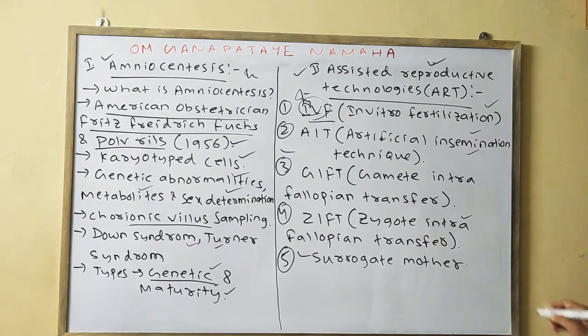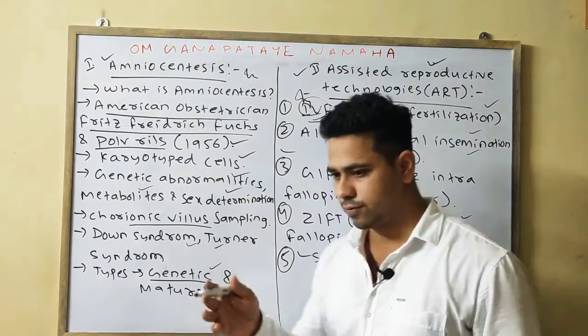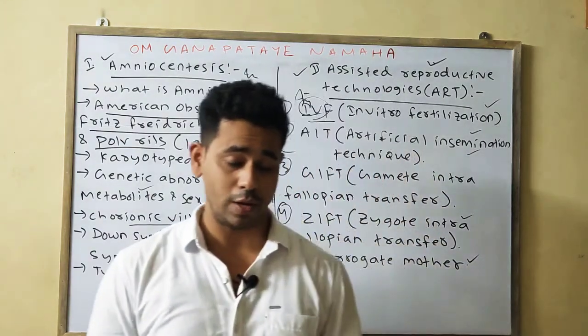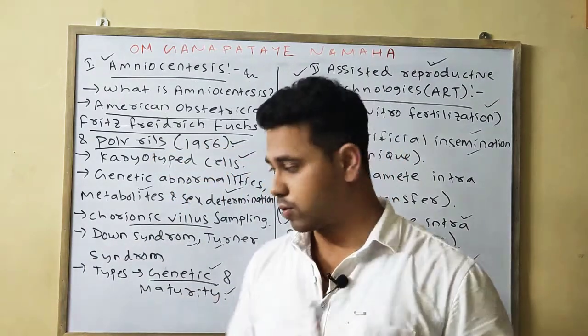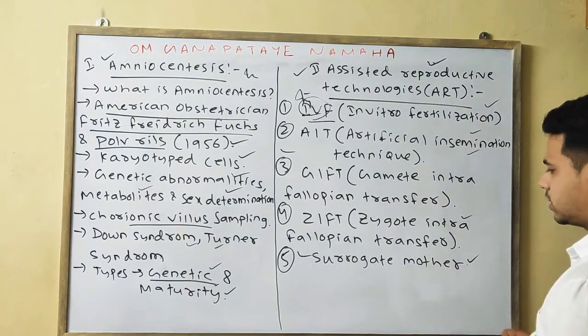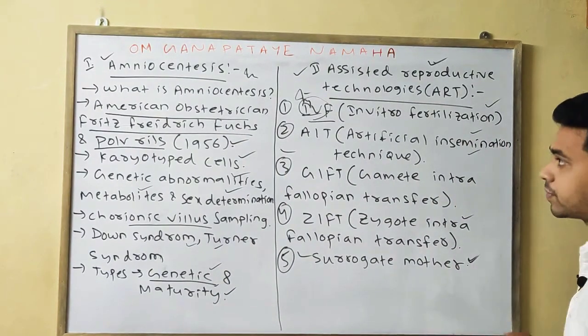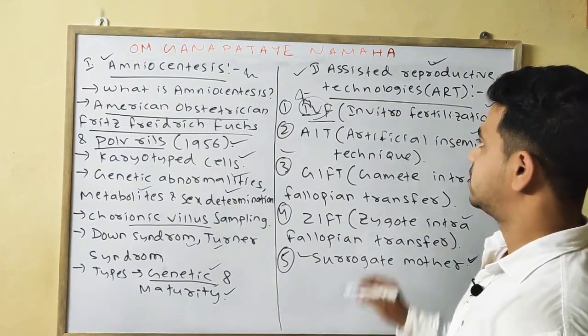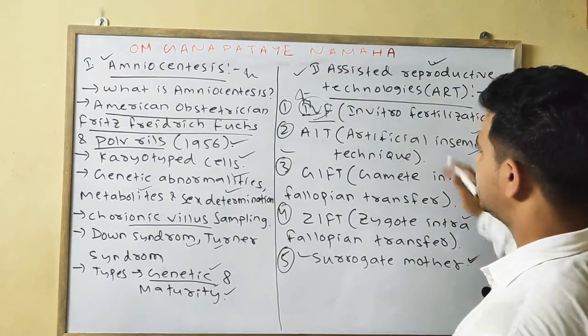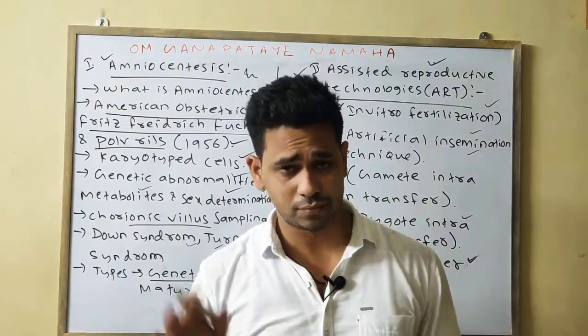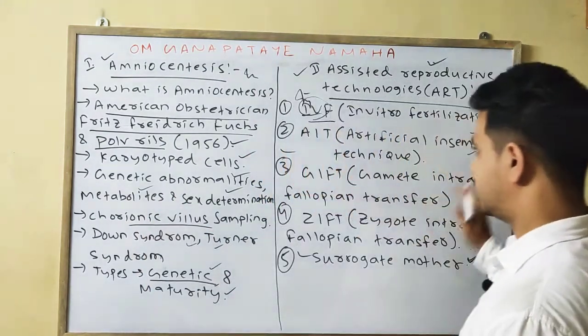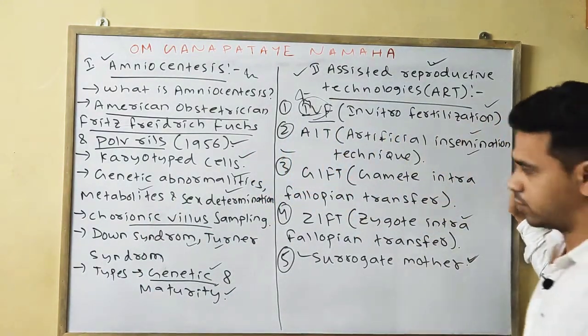The last one is the surrogate mother, in which, if the mother is not capable of having a baby, they can go for a surrogate mother who can carry the entire gestation period of the baby. So if it is asked about assisted reproductive technology overall, you write overall from all the points, presenting all 5 techniques.